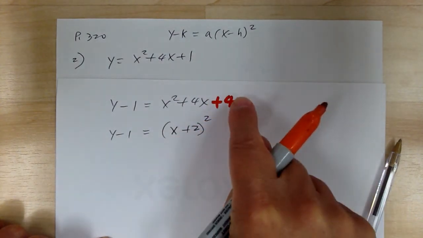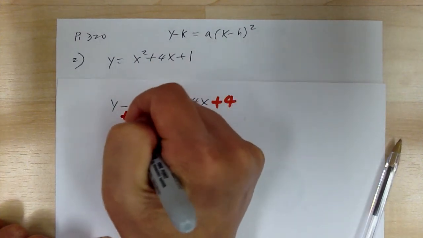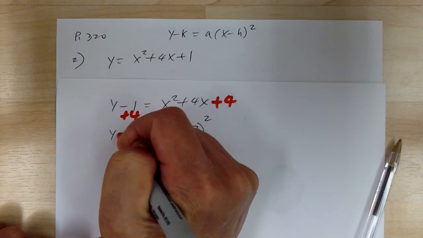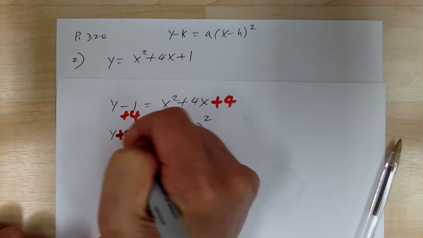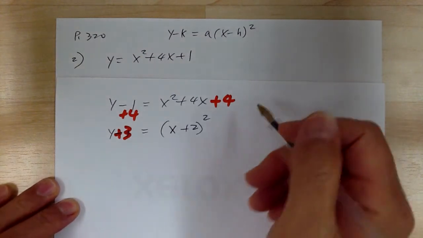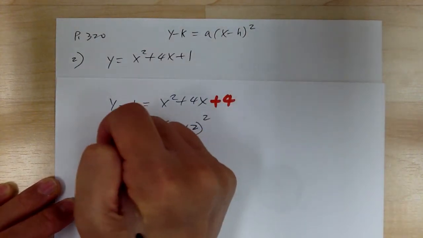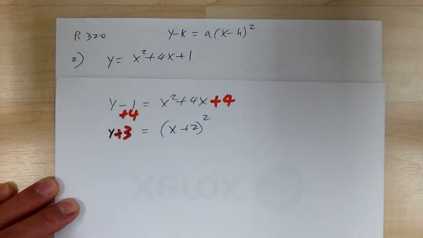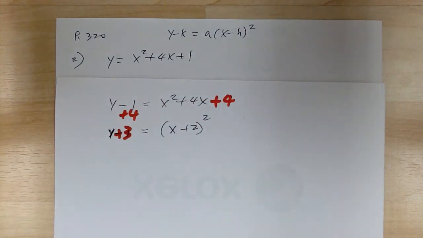Because you add 4 over here, you need to add 4 on the other side, so this becomes plus 3. Your equation becomes y plus 3 equal to, so that's how you complete the square, and then from there you go on.